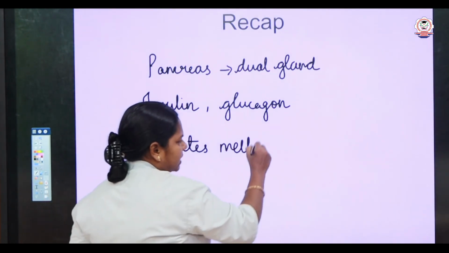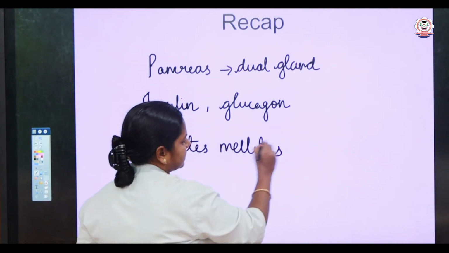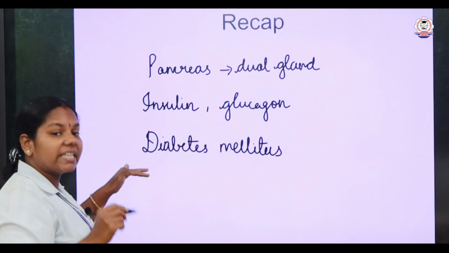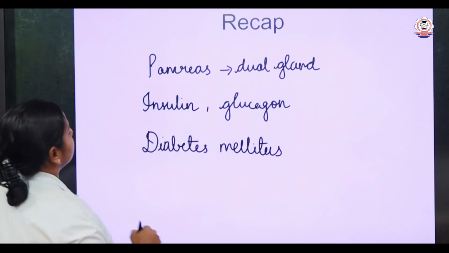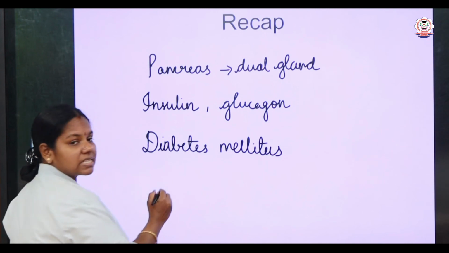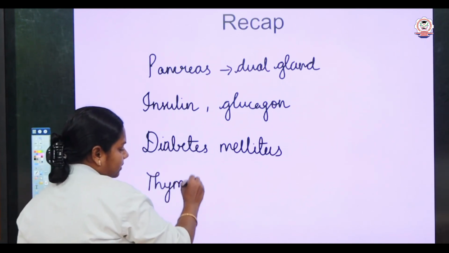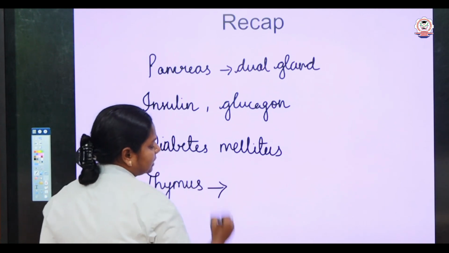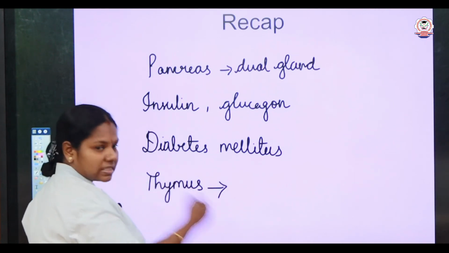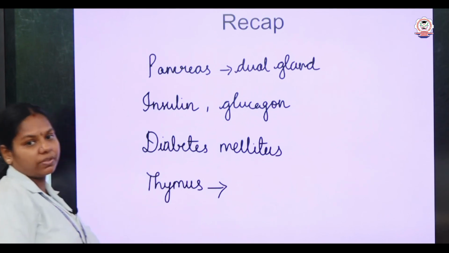How is diabetes mellitus caused? Yes, very good, due to the decreased secretion of insulin. And later on we discussed about the thymus gland and its secretion, that is thymosin, and what are the functions of the thymus.